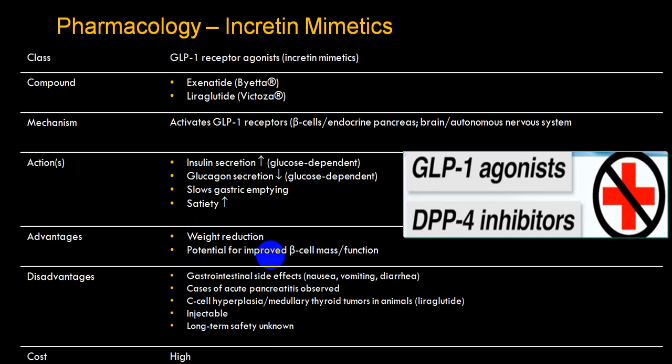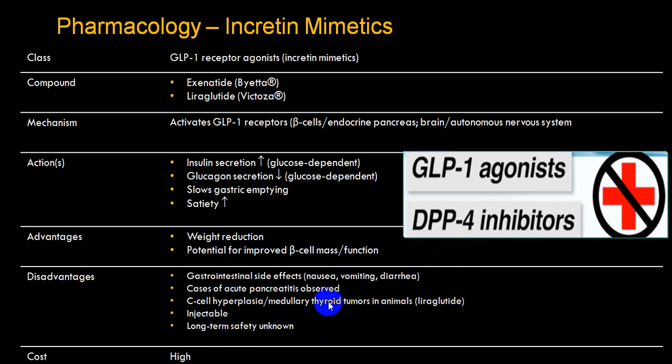But there are some disadvantages, or side effects, like nausea, vomiting and diarrhea, which are the most common side effects of GLP-1 agonists, or incretin mimetics. There are some reported cases of acute pancreatitis, and C-cell hyperplasia, particularly medullary thyroid tumors, are known with liraglutide.